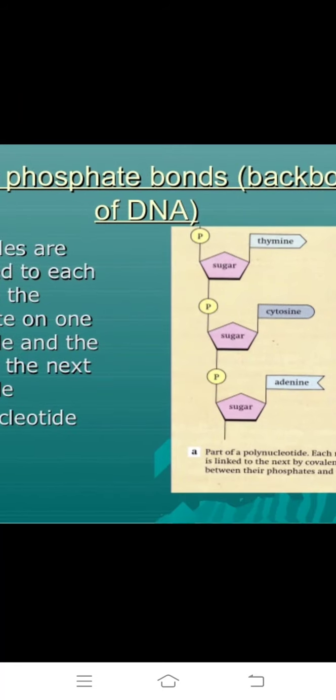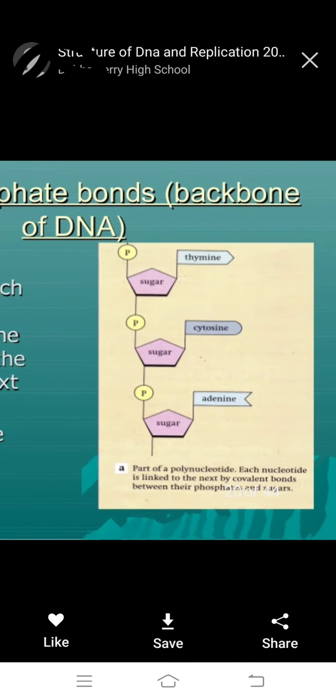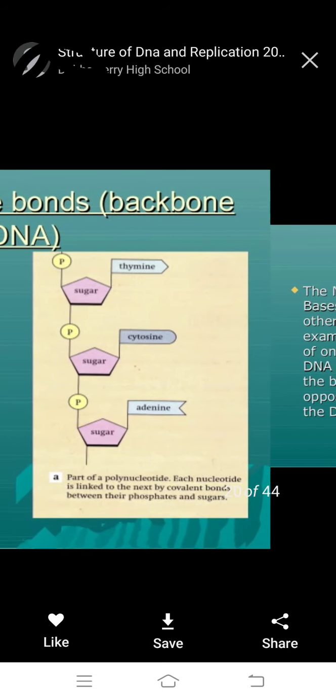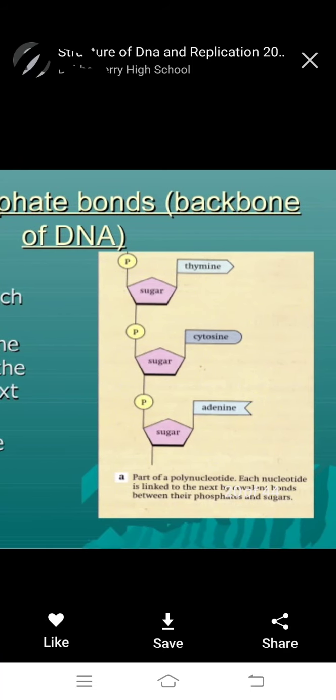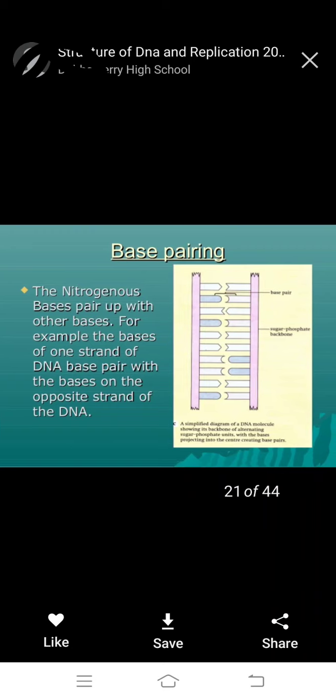The backbone is phosphate and sugar, and these are nitrogen bases thymine, cytosine, adenine. In a polynucleotide, each nucleotide is linked to the next by a covalent bond between phosphate and sugar, called the backbone of the DNA. Okay. Next, base pairing.